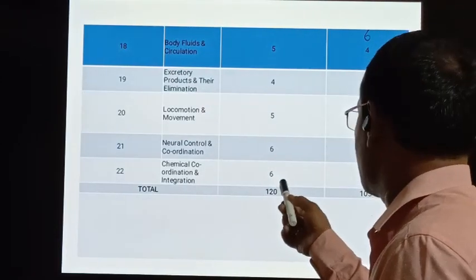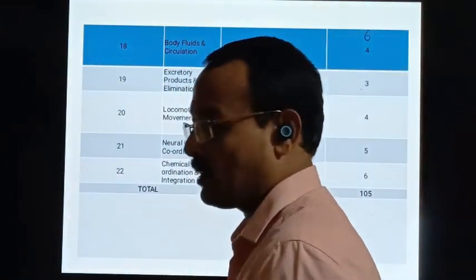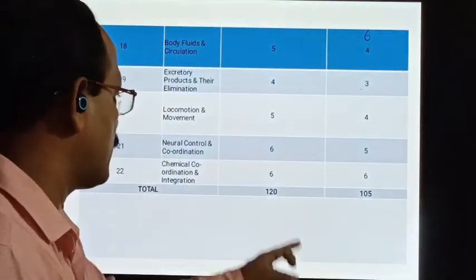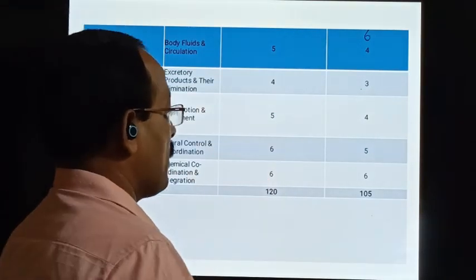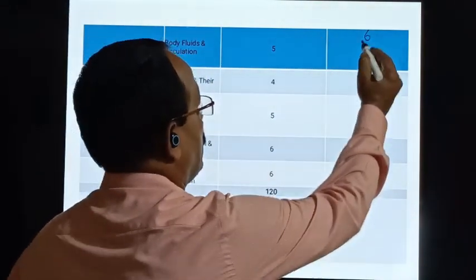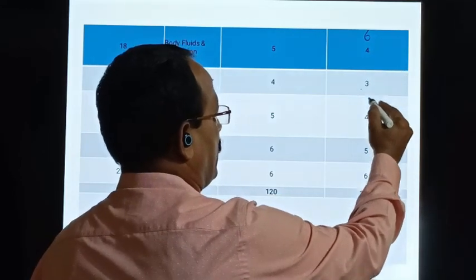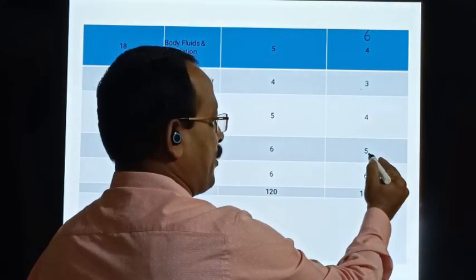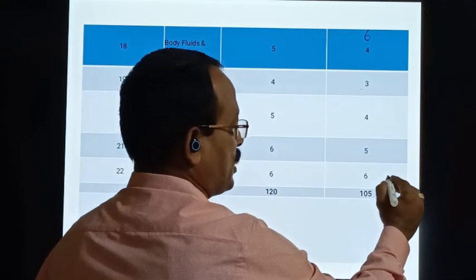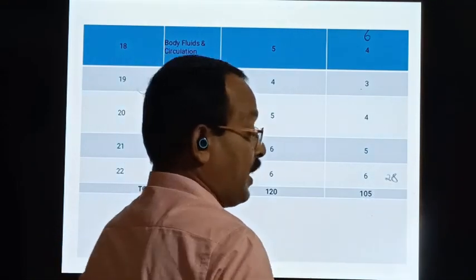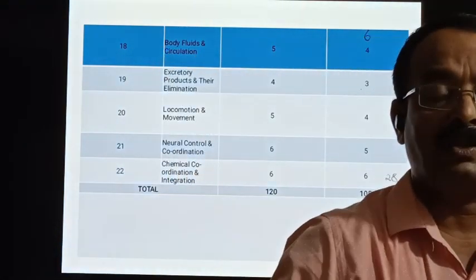The weightage is 6 marks and hours allotted is 6. So totally from human physiology, 6 from digestion and respiration, 4, 10, 13, 17, 22 and 28. So 28 marks will feature from human physiology.